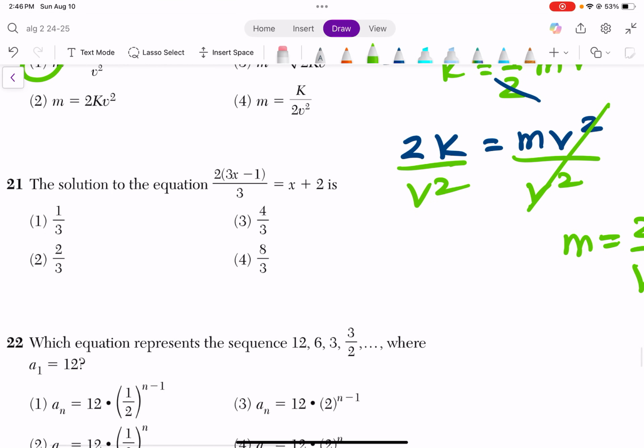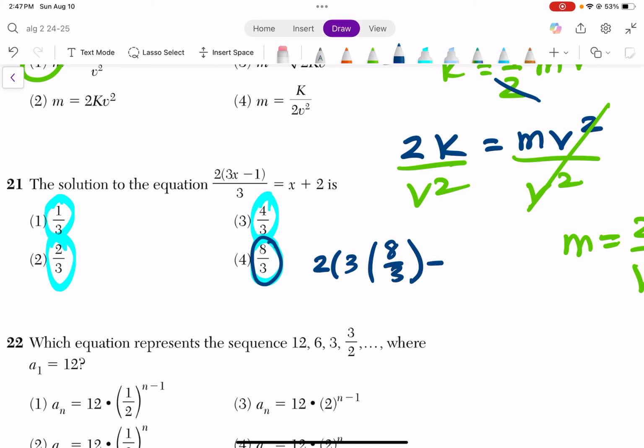Okay, multiple ways to do this question. One, you could actually solve it. Let's say you forget how to solve. Look, one of these has to be correct, and these are all the different values for x. So let's try 8 over 3. What I'm going to do is replace these x's with parentheses 8 over 3. So it's going to look like something like this. It's not going to look pretty, but it's doable.